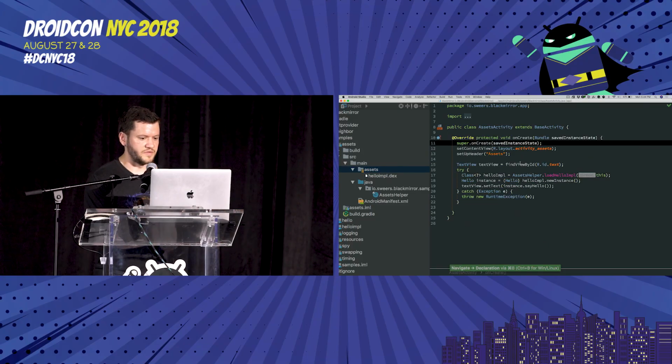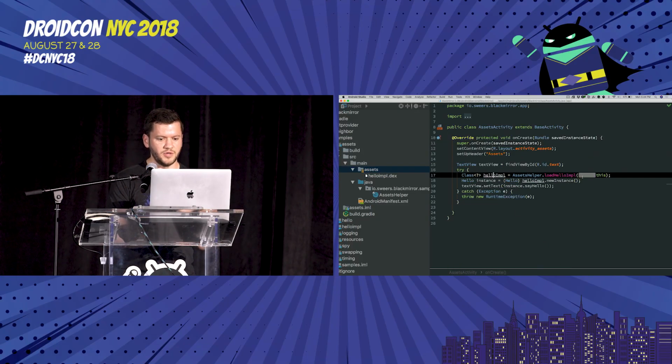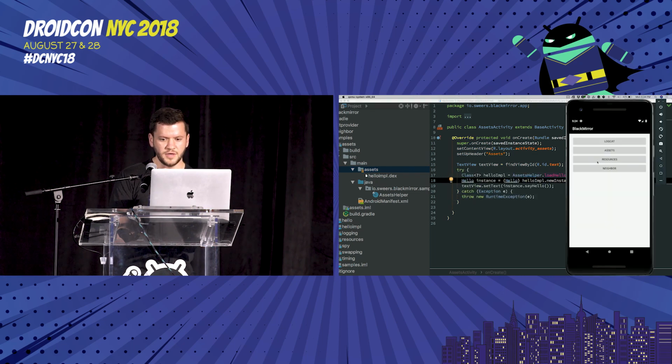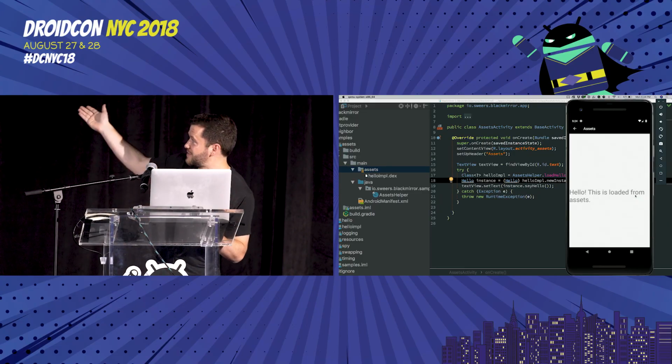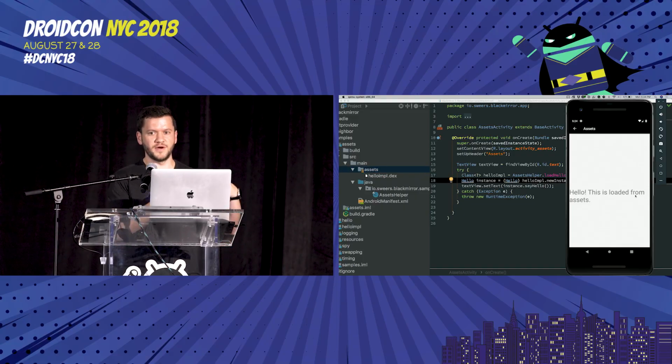If I go look at where this is used in our assets activity, we have a text view in here. We load up the hello implementation, call new instance, it's an instance of our hello interface, and we ask it to say hello. We'll get to this more later. And there we go. This is actually loaded directly from unpackaged code, or I guess it's packaged, but not in your APK, or not classes.dex. You're now effectively side-loading code from your own packaged assets.